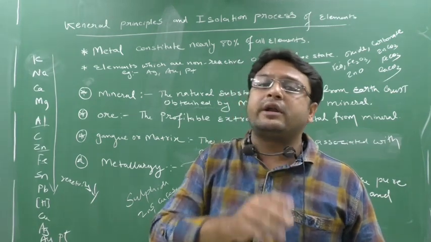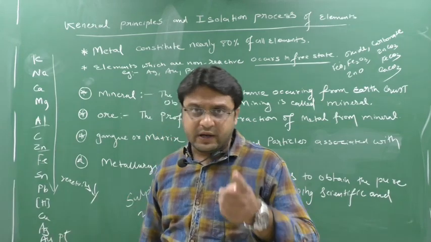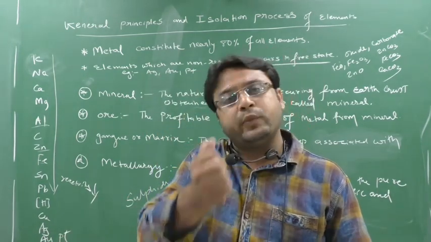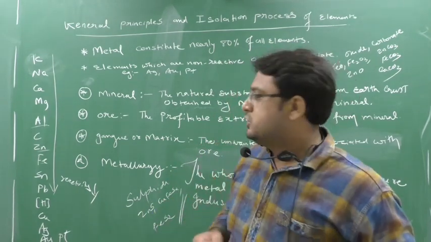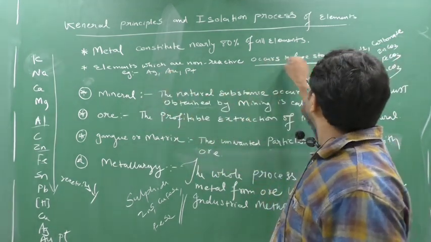But this gold will not react with anyone. Why will it not react with anyone? Because it is least reactive. That's why if you take a gold chain which is 20 gram, after 6 years also it will be 20 gram only. It will not get reduced because it is least reactive. So here the second point says that the elements which are non-reactive occur in a free state.